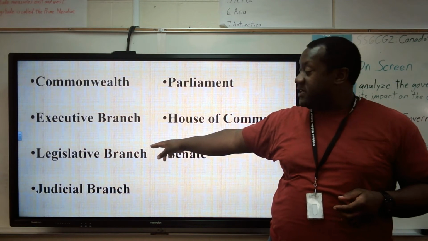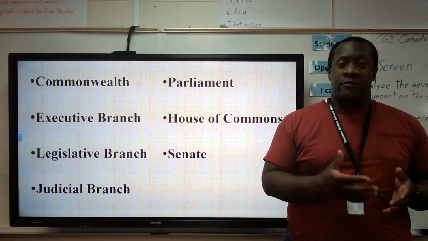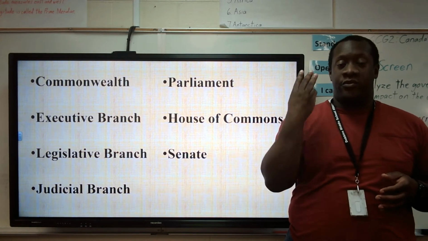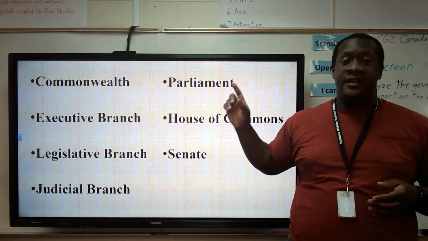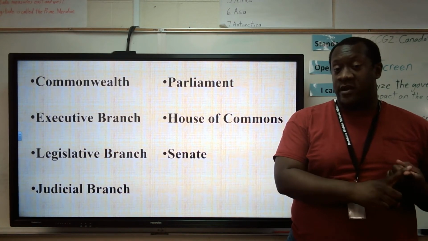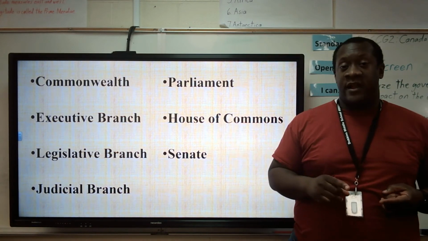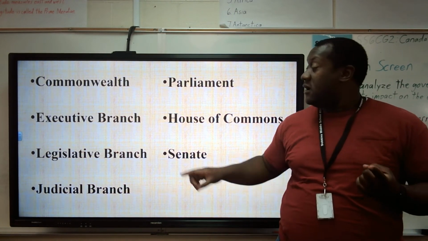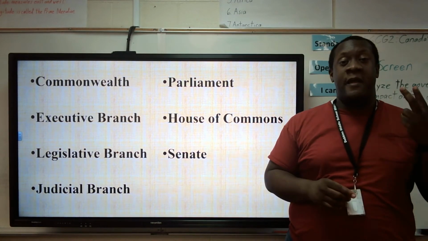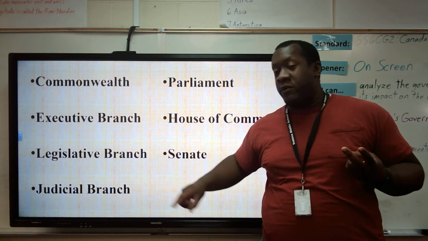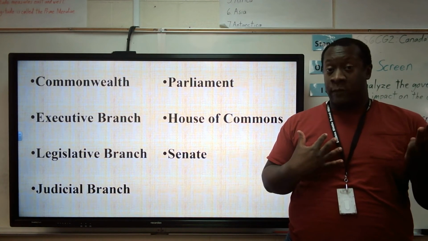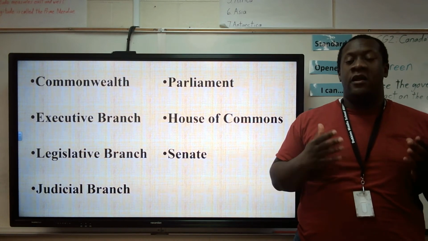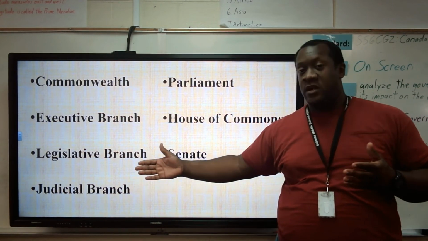Executive branch, legislative branch, and judicial branch. So remember, the government of any country is broken up into three sections: executive, legislative, and judicial. If you remember from earlier on in the year, we talked about this. Executive branch, that is the branch of government that enforces the laws. Legislative branch is the branch of government that makes the laws. Judicial branch is the branch of government that interprets, another word for interprets would be judges, the laws. So think about it. Courts are in the judicial branch.